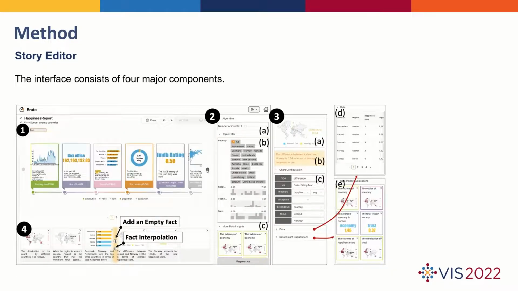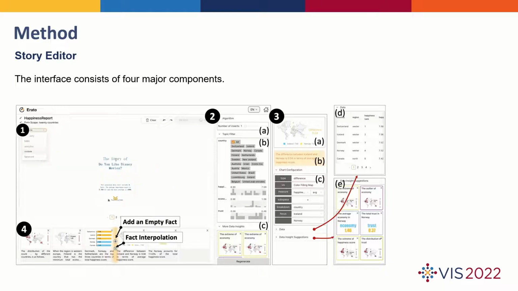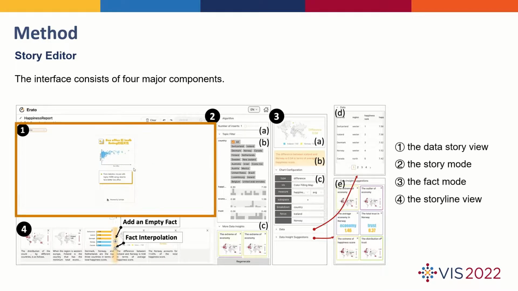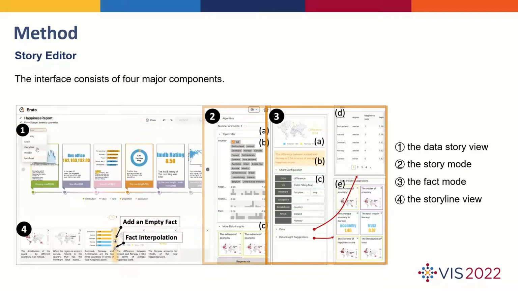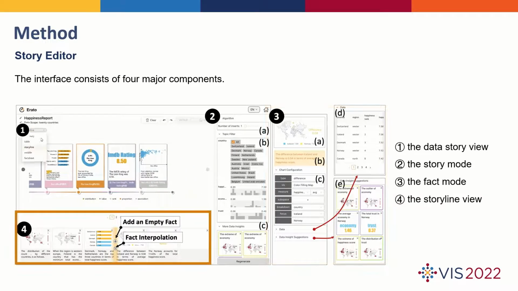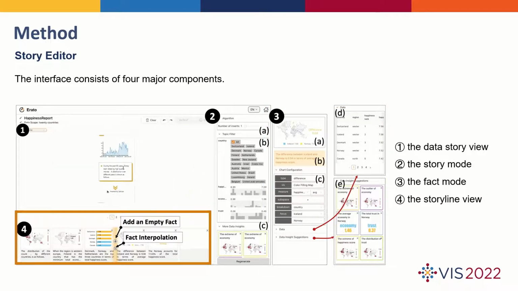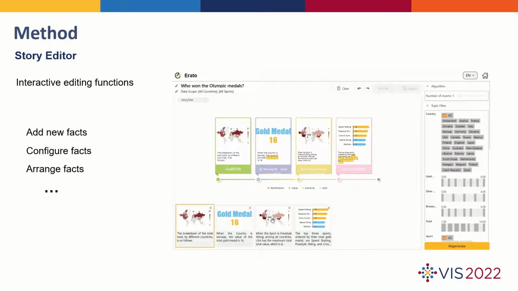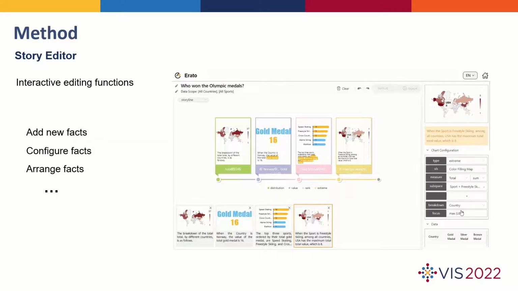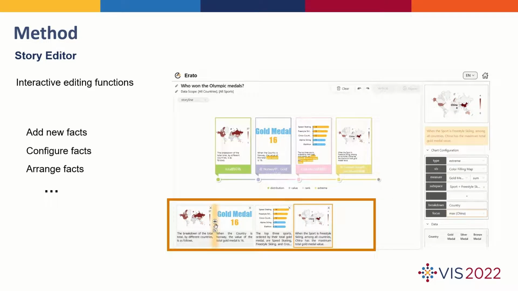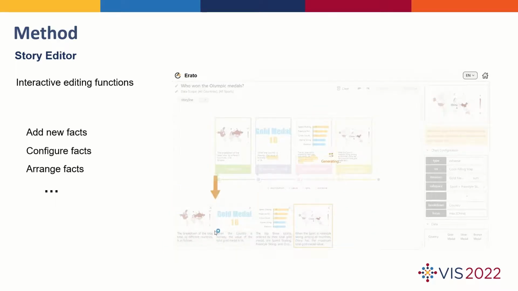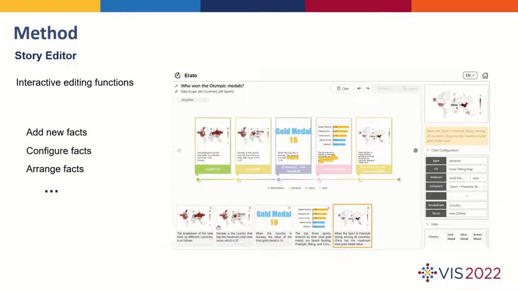The story editor applies the above technique, and the design of the interface consists of 4 main parts: the data story view, the story mode, the fact mode, and the storyline view. It supports interactive editing functions, where users can freely create a data story by first simply adding, configuring, and arranging some keyframes into a storyline, and then interpolate between them to generate meaningful story content.